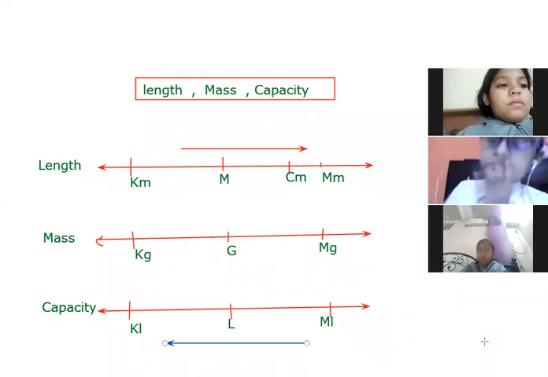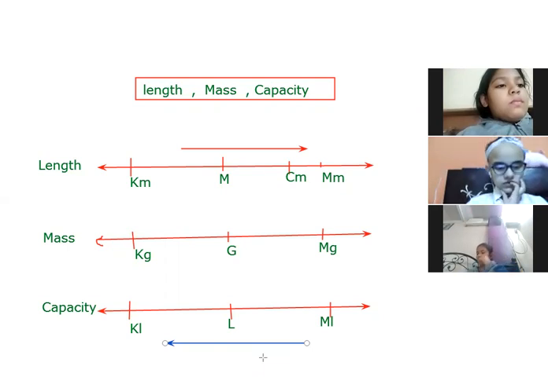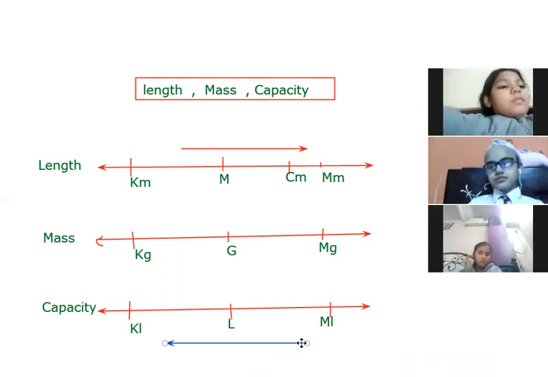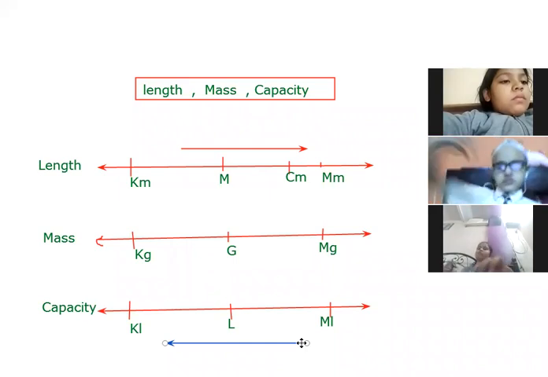No. What can we say when we are moving from right hand side to left hand side? Smaller unit to higher unit. It means we are converting the units from smaller units to the higher units. It is clear?